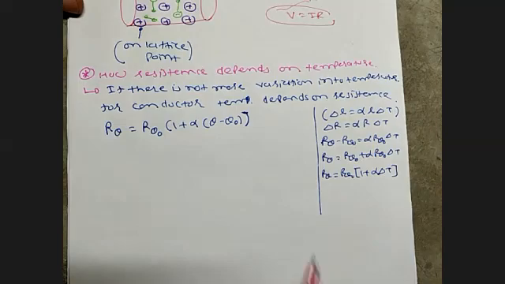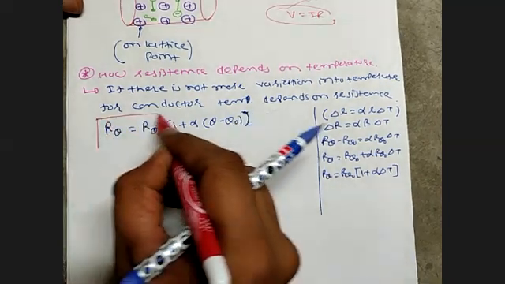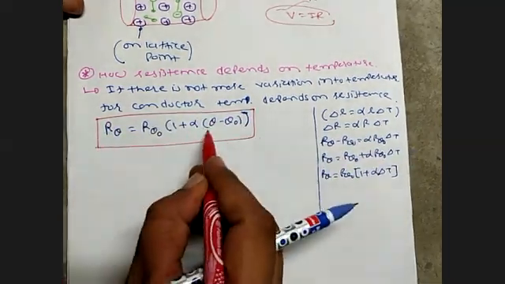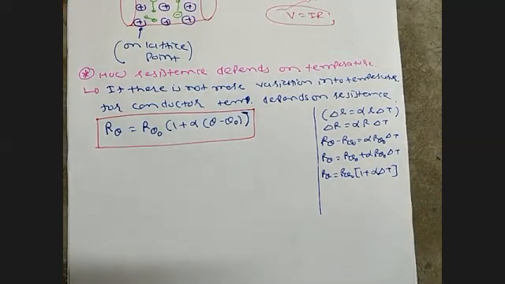This is the equation showing that resistance depends upon temperature.